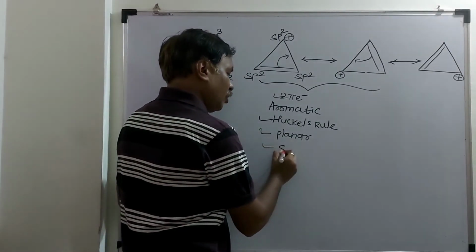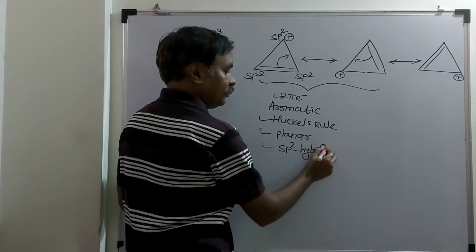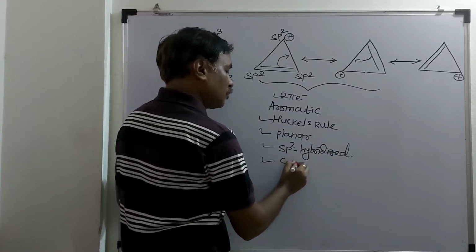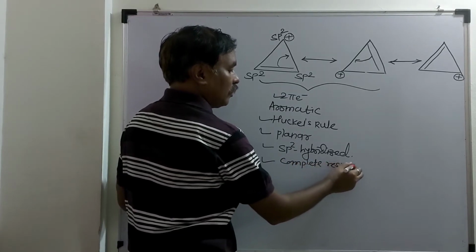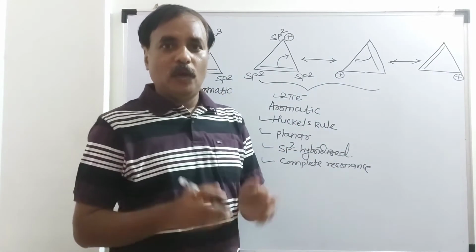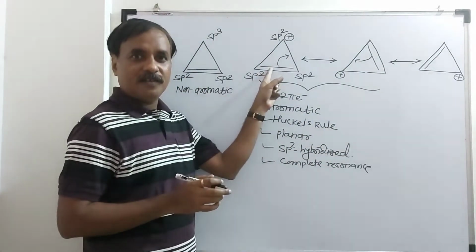Each carbon atom is sp2 hybridized. And there is a complete resonance. This is important. So here there is a complete resonance and a complete delocalization of charge, and this is aromatic.